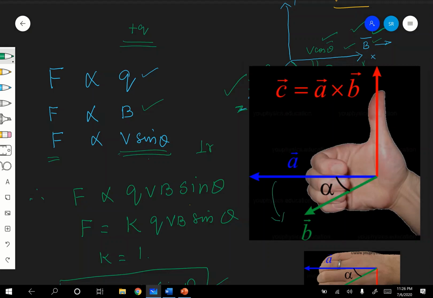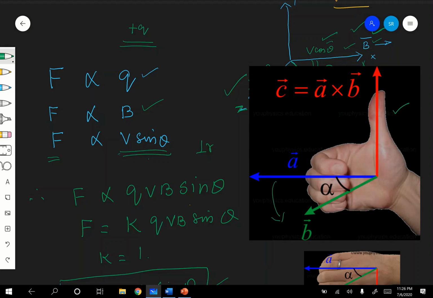See how the hand is kept; the curvature of the fingers is from A to B, in the anti-clockwise direction. Therefore, the thumb shows A cross B.